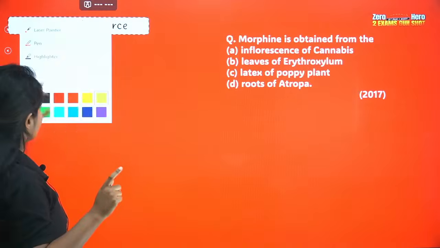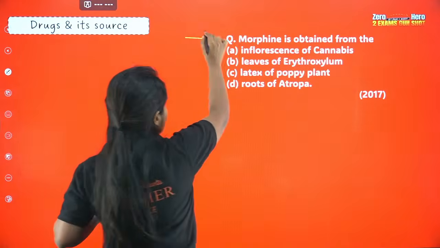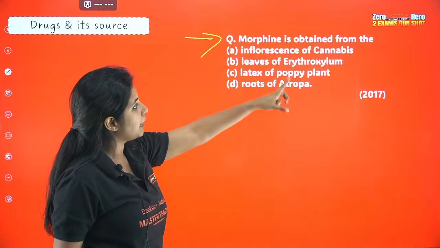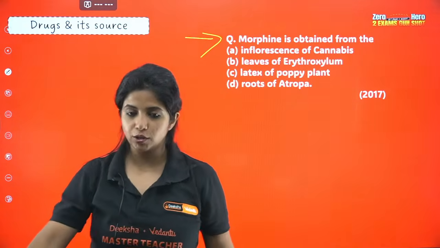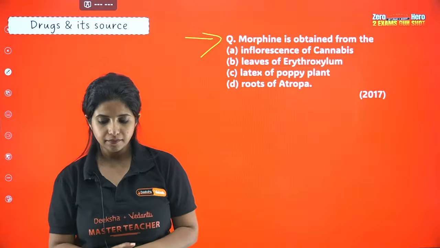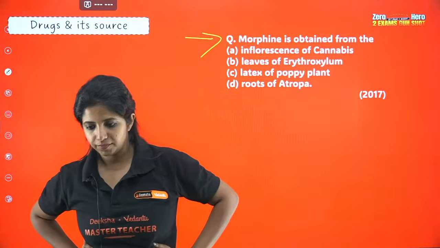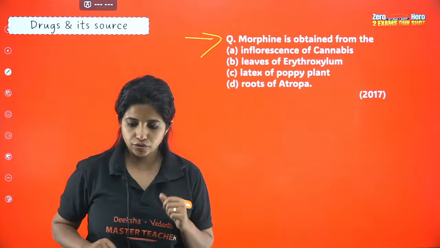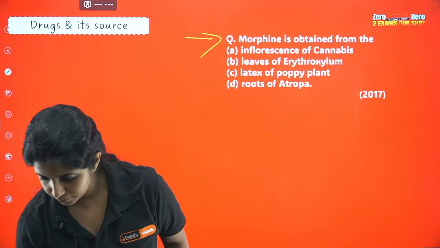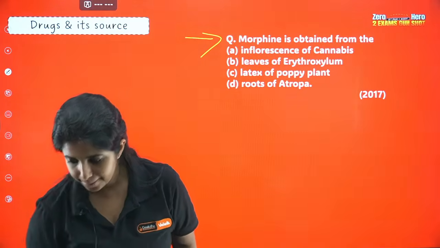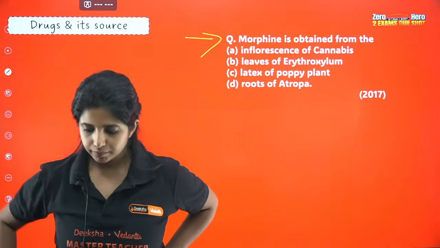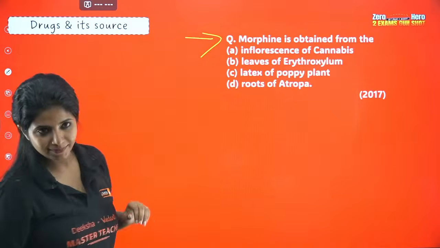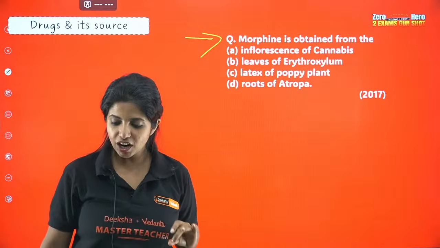And here I think you have the first question also. Tell me the answer for the question. Morphine is obtained from the inflorescence of cannabis, leaves of erythroxylum, latex of poppy plant, roots of atropa. What do you think is the answer for this question? Come on, try it out, everyone. Dhanya says C is the answer for this question. What about others? Can I lock C?